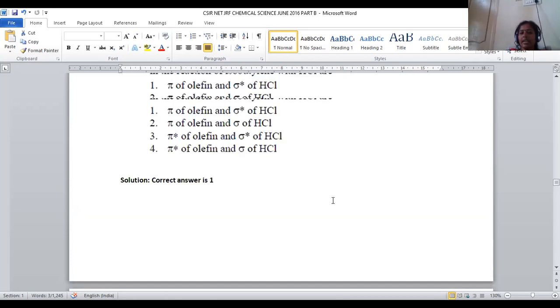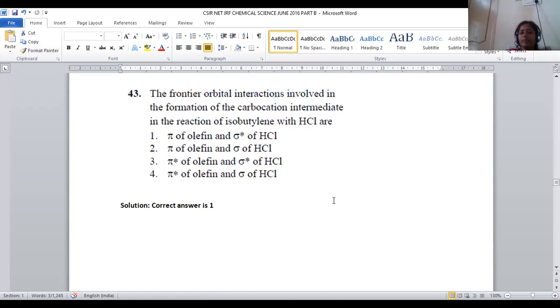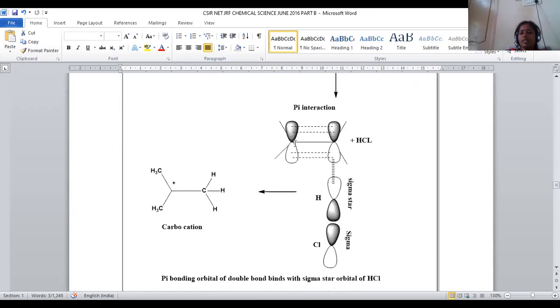In this way it will interact. In this way it will be the pi orbital. This is called what? The isobutylene pi orbital was taken, and the sigma star orbital of the HCl molecule interacted with this one.